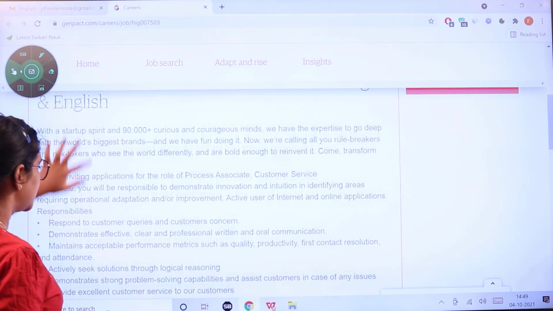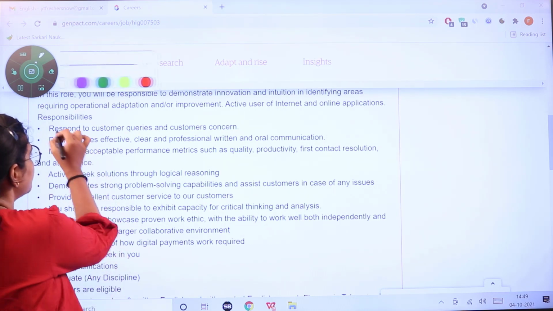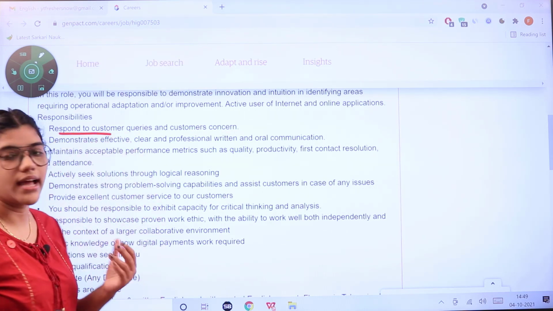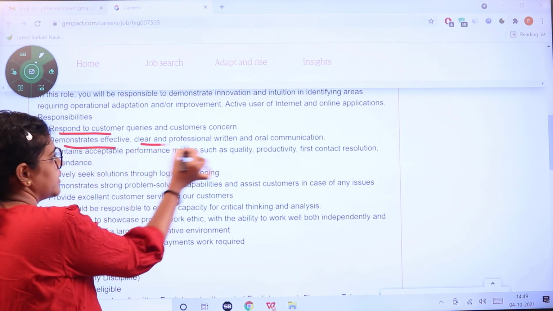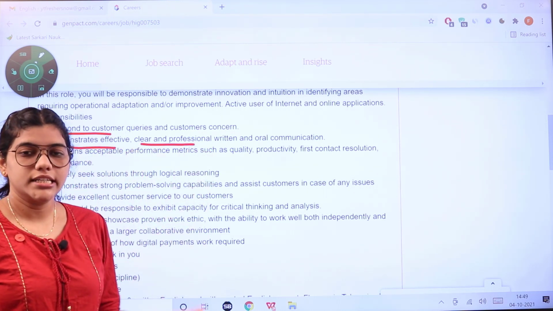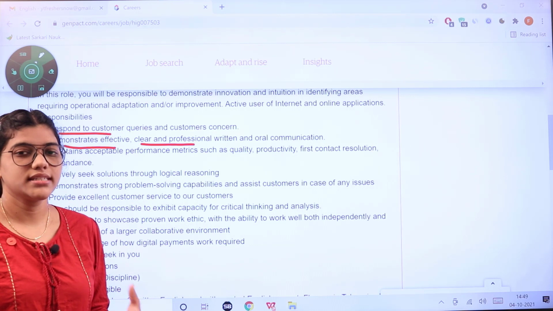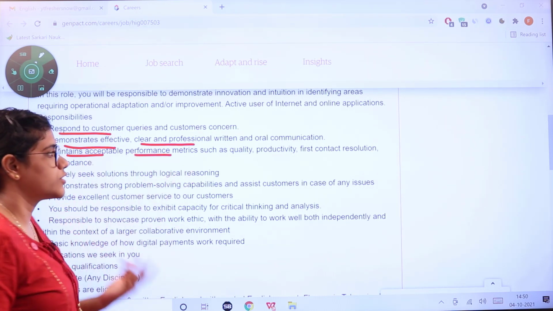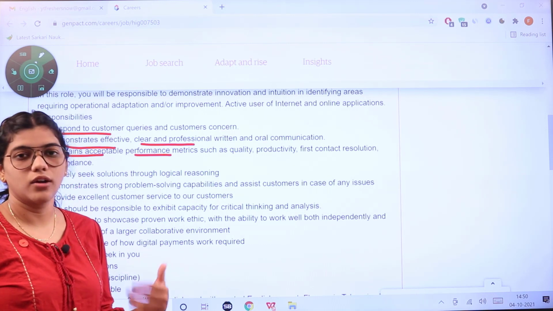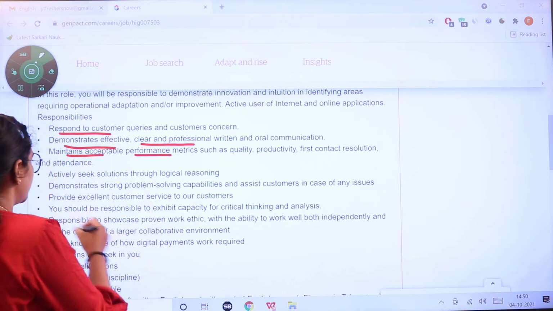The key responsibilities are as follows. You should be responsible for the customer queries and also the concerns of the customer, and you should demonstrate effective, clear and professional written and oral communication, which is interpersonal skills. Maintain acceptable performance metrics such as quality, productivity, first contact resolution and attendance.